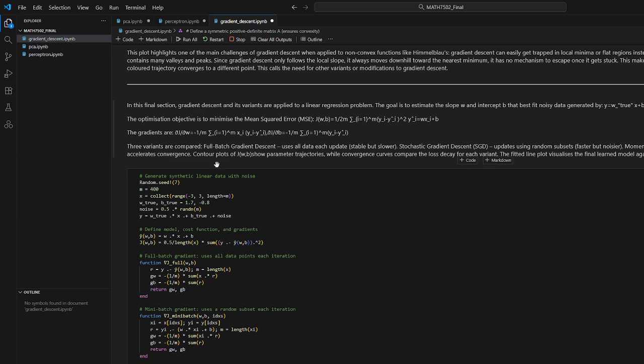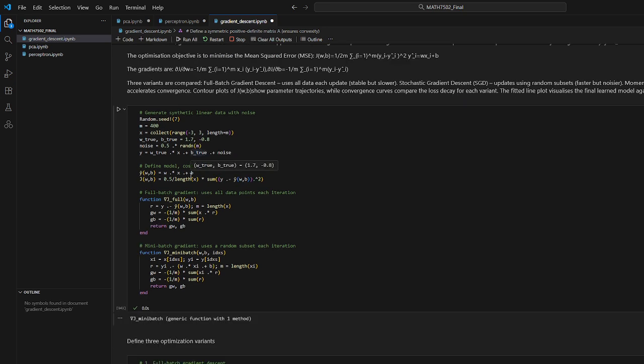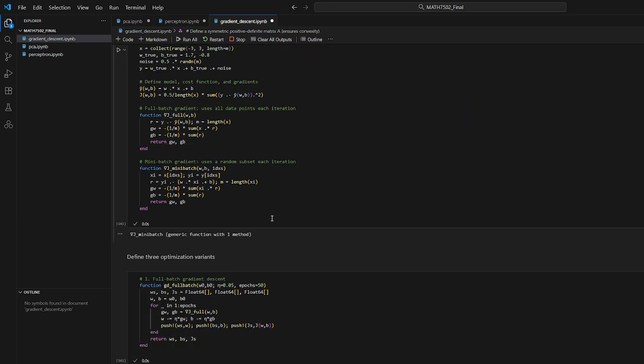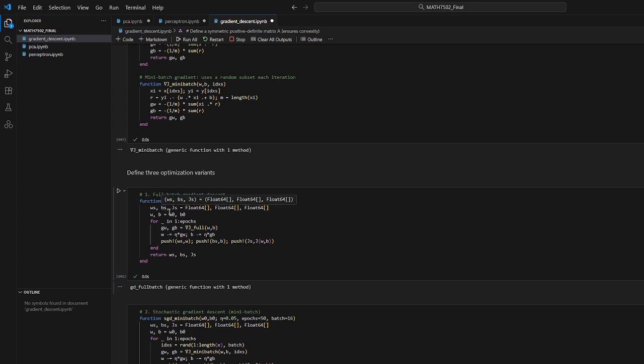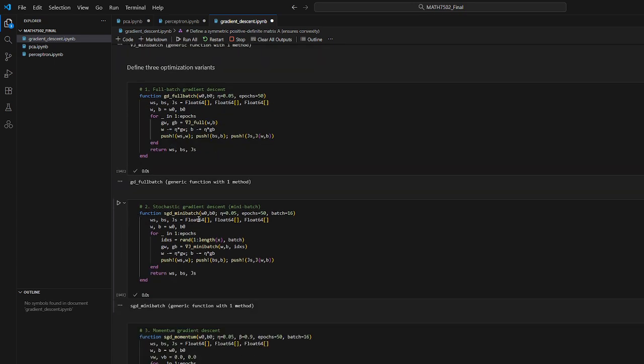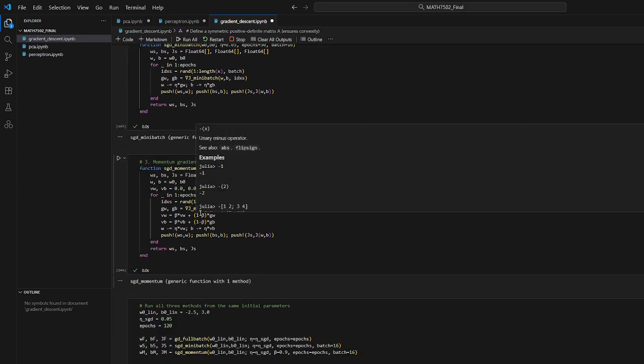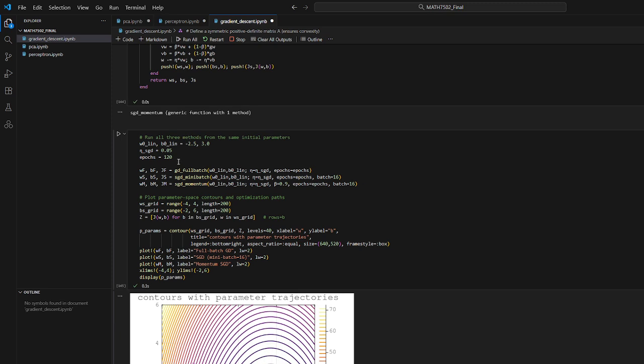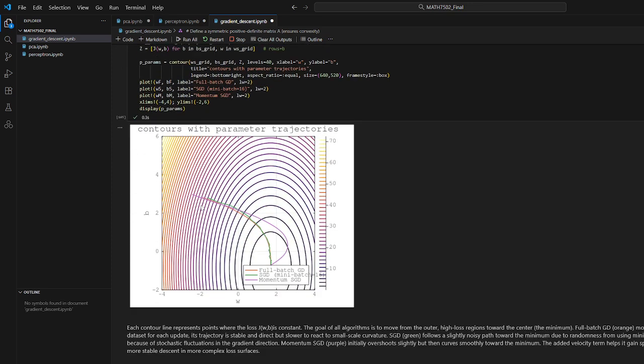So let's look at the code here. We first define the helper methods used to display this. Here's our full batch gradient descent, my stochastic gradient descent, and my momentum gradient descent. Here we just run all the code, and here is the plot.